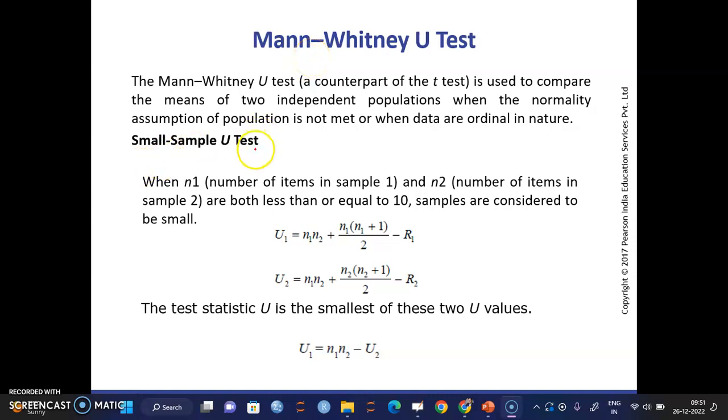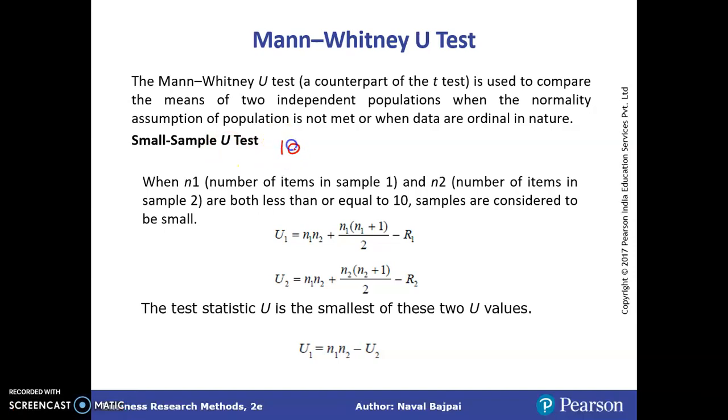So we can have two versions of this test. We can have it for small samples, which we call the small sample U-test, which is for sample sizes of 10 or less. If it is 10 or less than 10, we'll go for the small sample U-test. Otherwise, we'll go for the large sample U-test. So first, have a look at the small sample U-test.